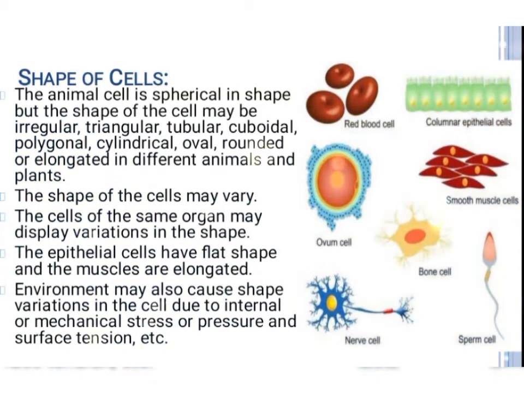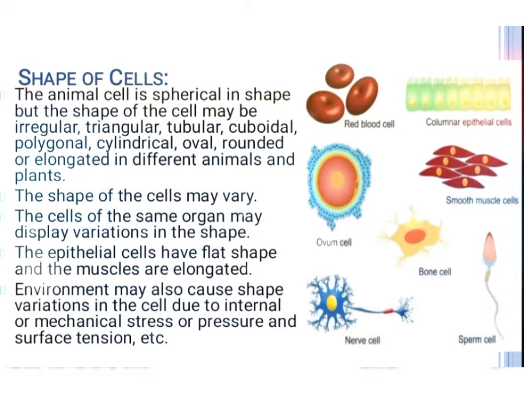The shape of the cells may vary from animal to animal and from organ to organ, and even the cells of the same organ may display variations in shape, and the shape of the cell remains correlated with its function. For example, the epithelial cells have flat shape and the muscle cells are elongated.